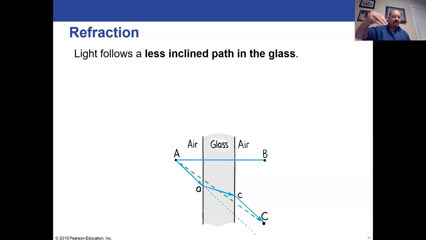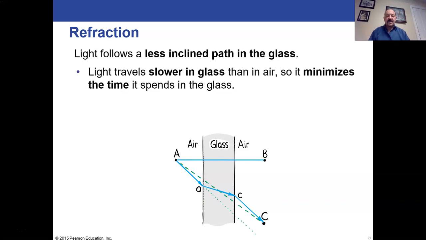It's not going to go straight through the glass without bending and going to C, because light is faster through air than it is through glass. The average speed, I should say, not the speed of light between particles. The average speed in air is faster than the average speed in glass, and we'll talk more about that later. So light travels slower on average in the glass than it does in air. So it tries to cut back on the time it's spending in the glass and increase the time and distance it's spending in the air, in order to get through with a total time that is the quickest time from point A to point C in this diagram.